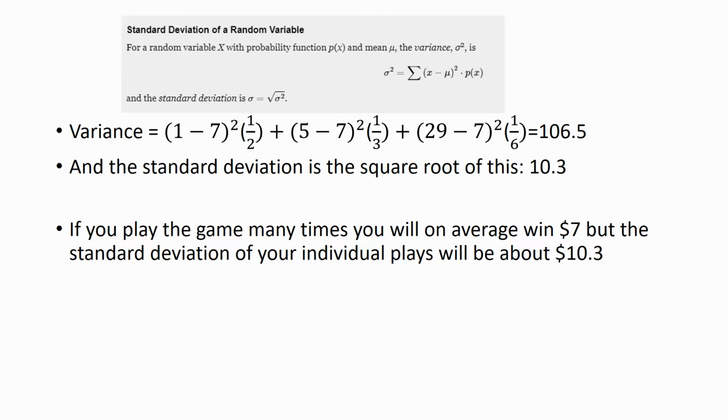And if you play the game many times, then on average you'll win $7. But the standard deviation of your individual plays will be about $10.30. So there's going to be a lot of variation, which is what you'd expect from seeing that most of the time you win 1 or 5, but roughly 1 in every 6 rolls you win $29. A lot of variability there.